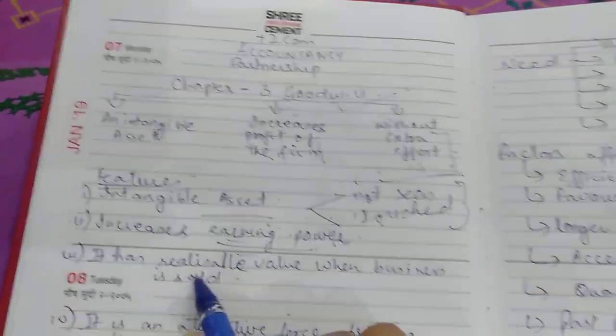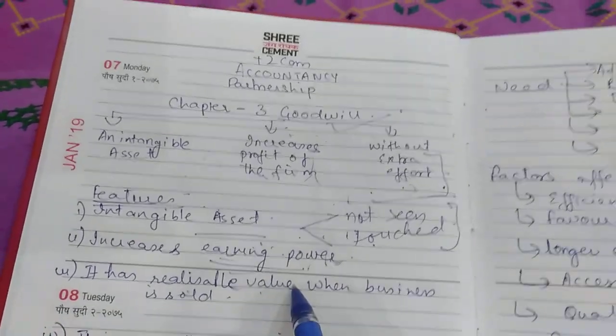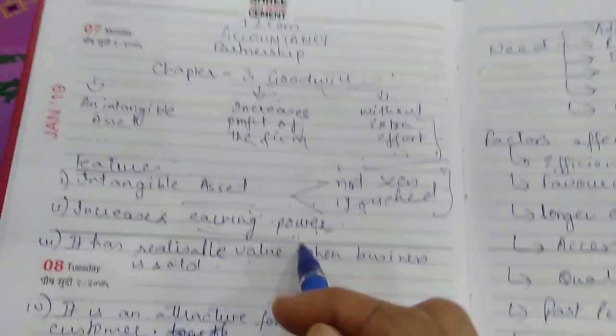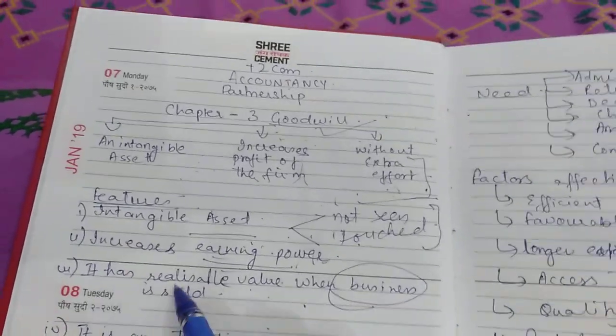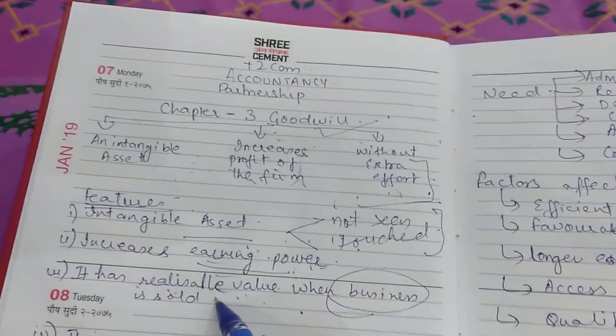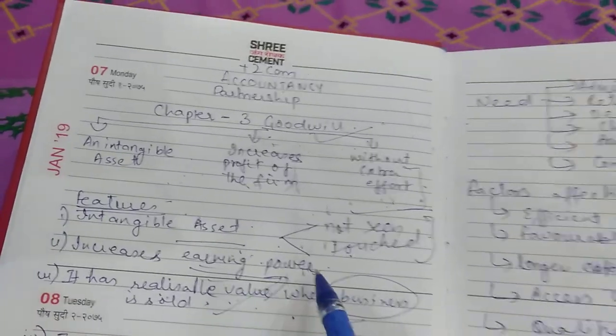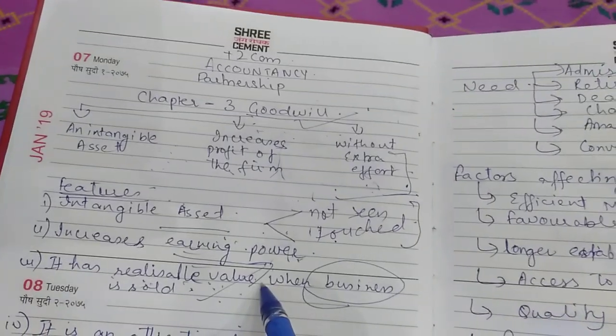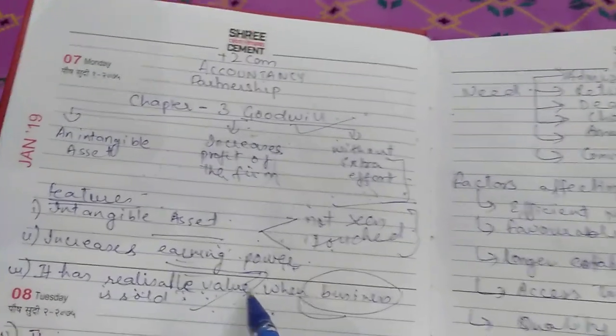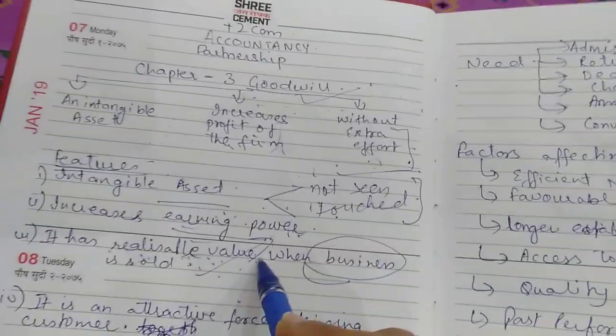Third point, it has realizable value. What does it mean? It means when a business is being sold, goodwill will also be sold. It will also give some return, some consideration to the owner. So it has a realizable value. It can be sold in the market. It can be realized in the market.